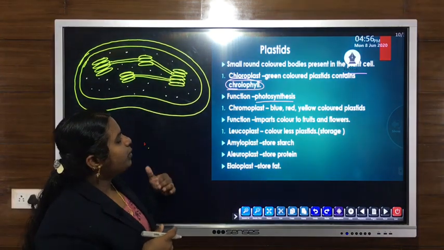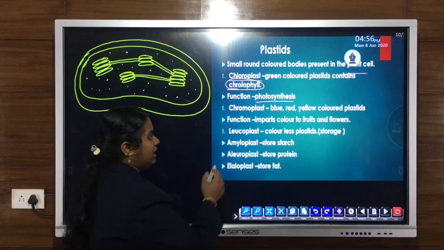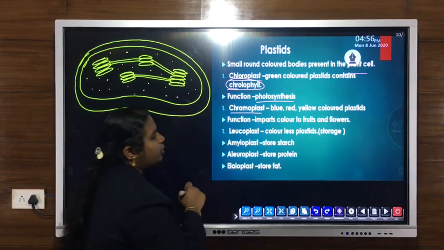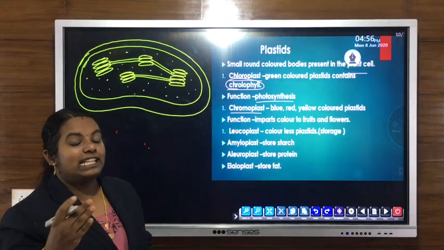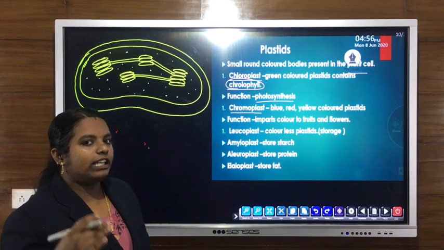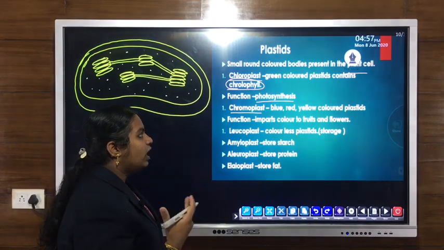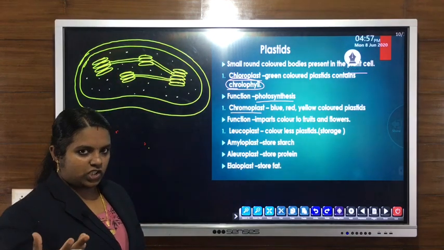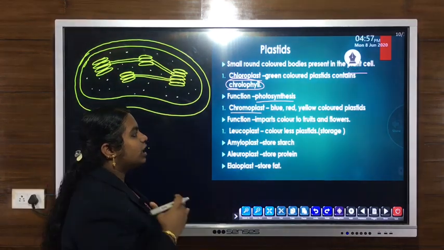The next type of plastid is chromoplast. Chromoplasts are differently colored plastids other than green, maybe red, blue, yellow, or orange. So they are known as chromoplasts.